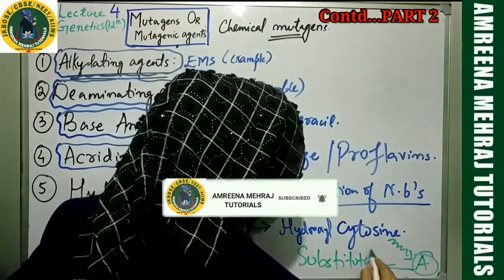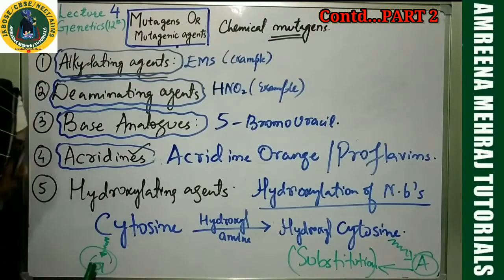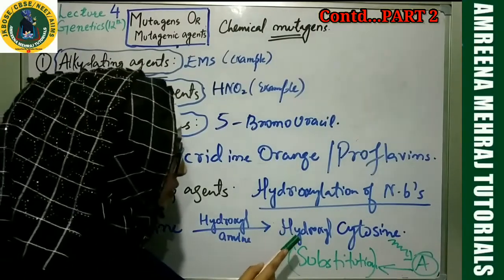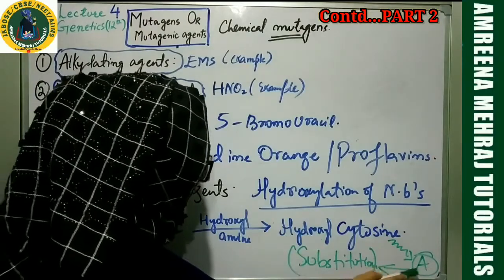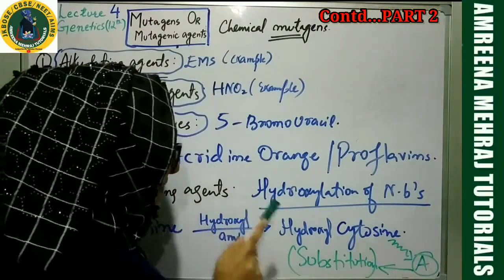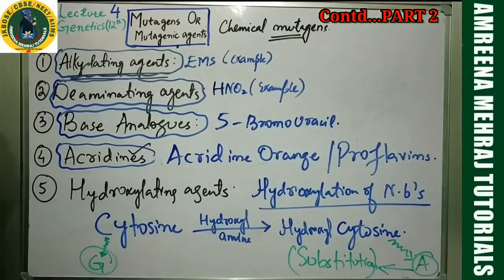Substitution. If you are smart enough, you will see, yes, this is a disaster. If this was over here, it would have bound with guanine. This will not do the correct base pairing. It will perform base pairing with adenine, meaning the base pairing is affected. If base pairing is affected, definitely there will be a substitution type of mutation. So this was about hydroxylating agents.